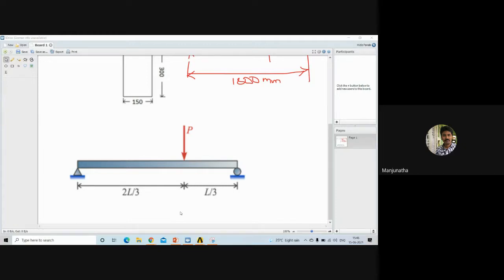One end of the beam is placed on a pin joint support, and the other end on a roller support.